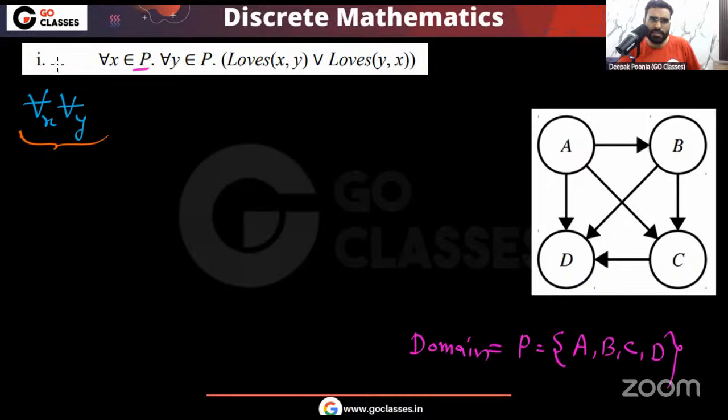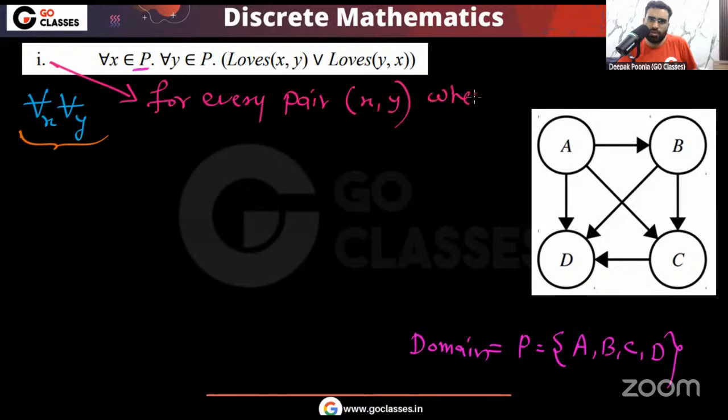The English interpretation for this first statement is that for every pair x, y, where x belongs to P, y belongs to P, meaning x is in the domain and y is in the domain, correct?